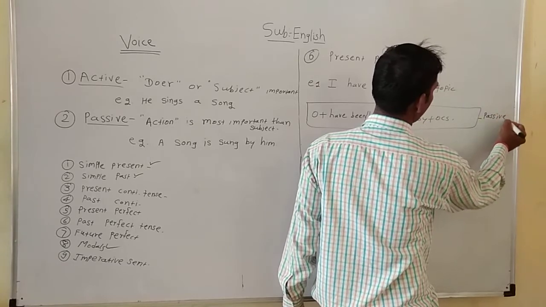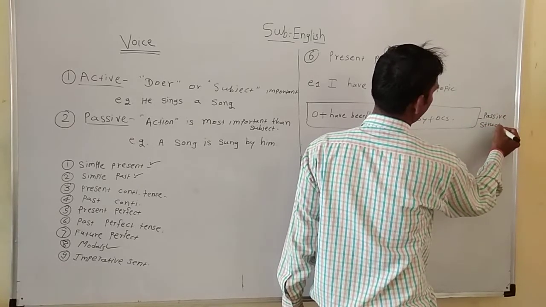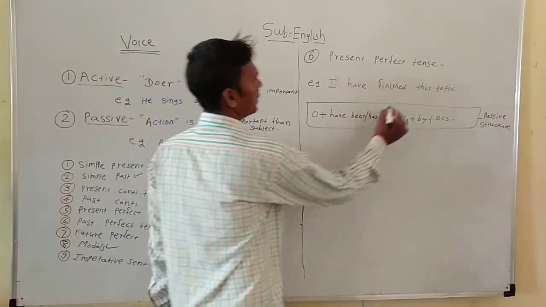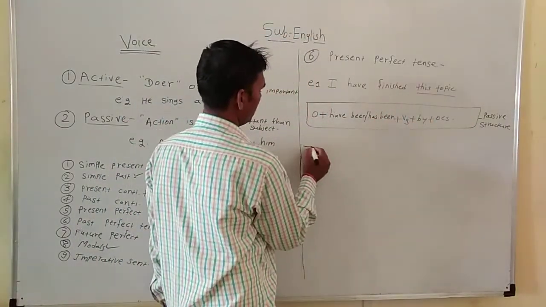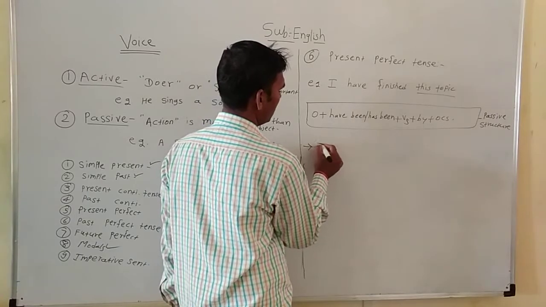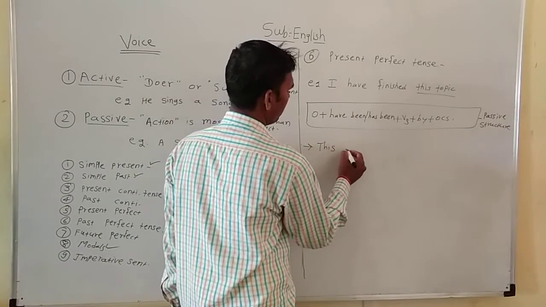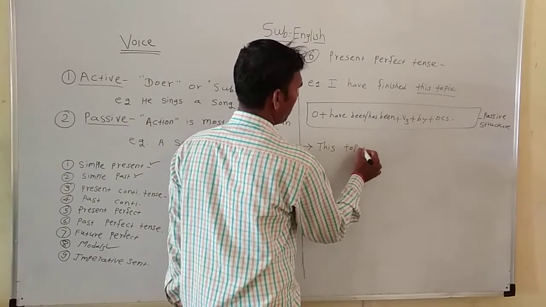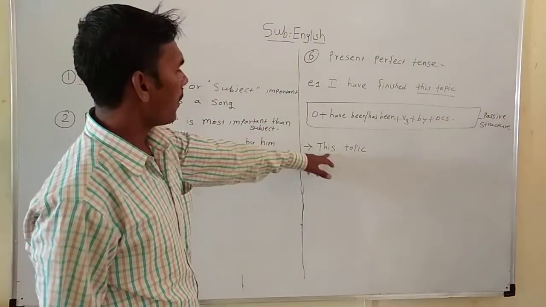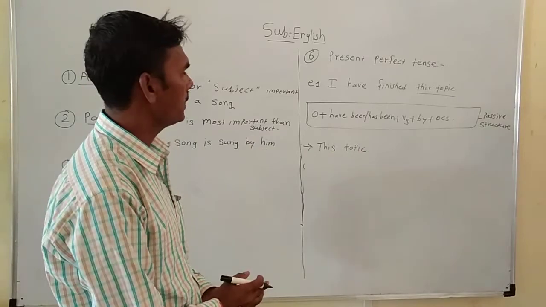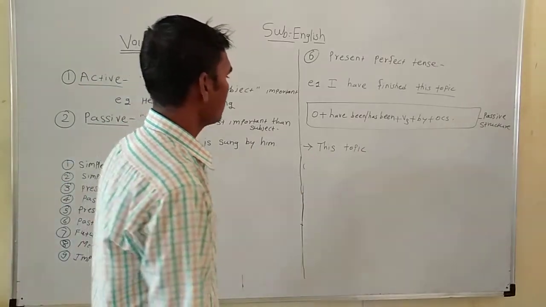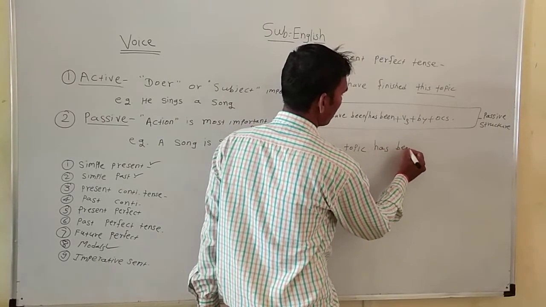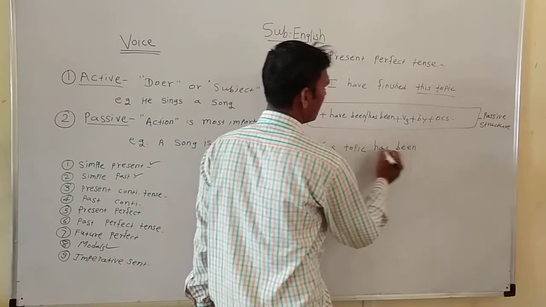Passive structure. So let's first take this topic, because this is the object. According to the object we use have been or has been. After this topic we use has been, because it is singular.